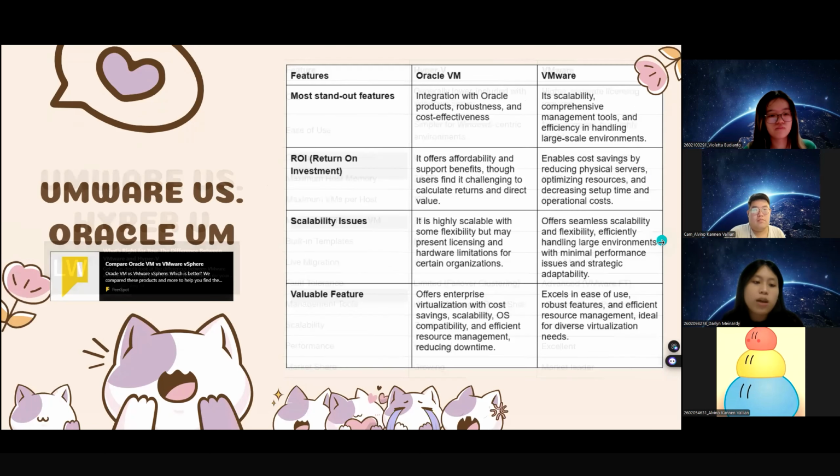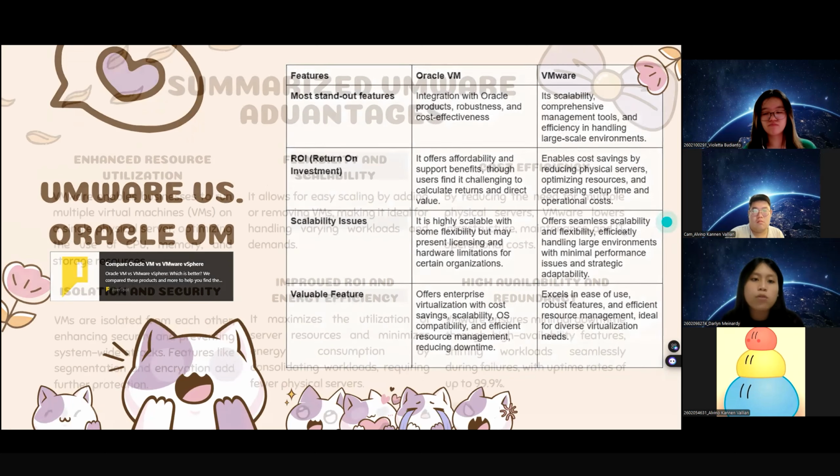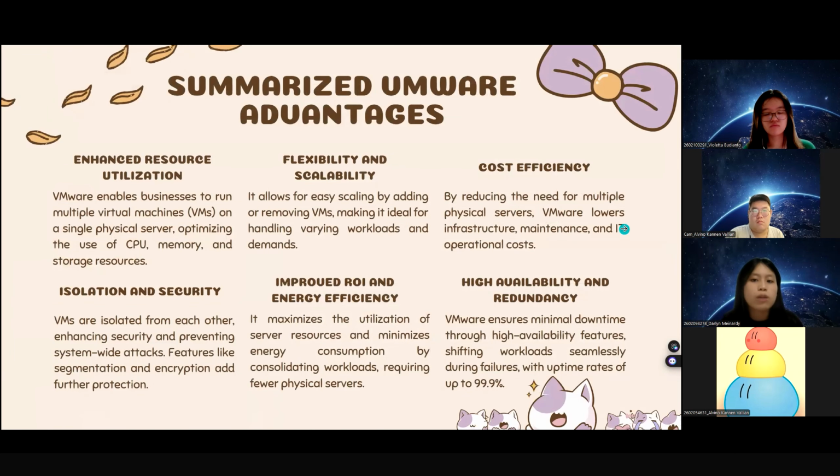And then next we have VMware versus Oracle VM. I won't explain this as well because in the next slide, most of this will be explained. So I will just explain the most standout features from both. Oracle VM has integration with Oracle products, robustness, and cost effectiveness. As for VMware, its highlights are scalability, comprehensive management tools, and its efficiency in handling large-scale environments.